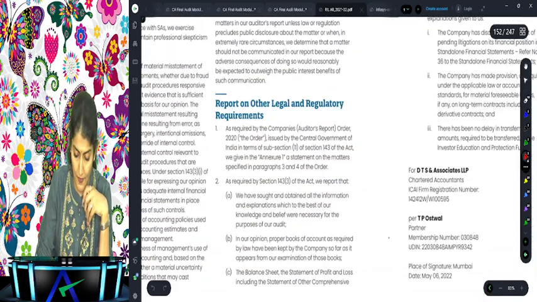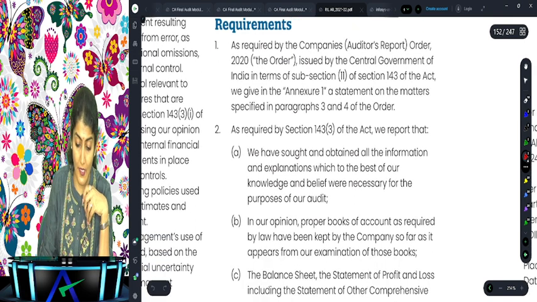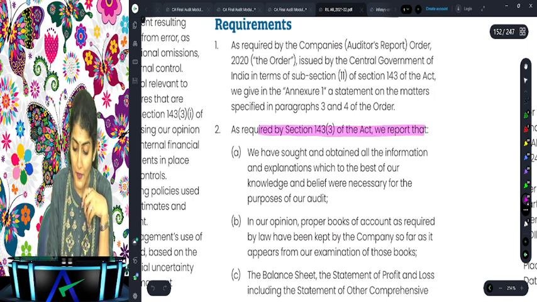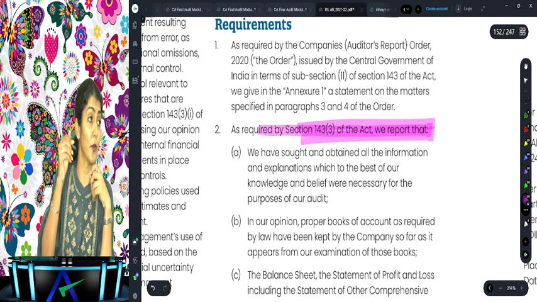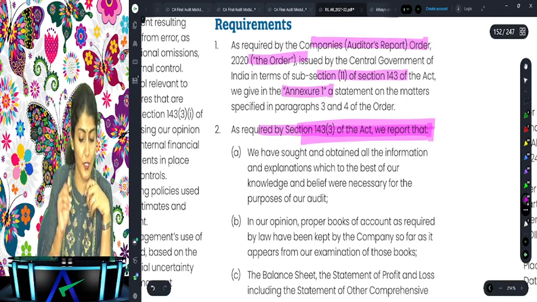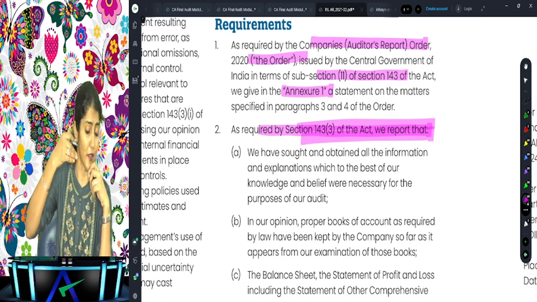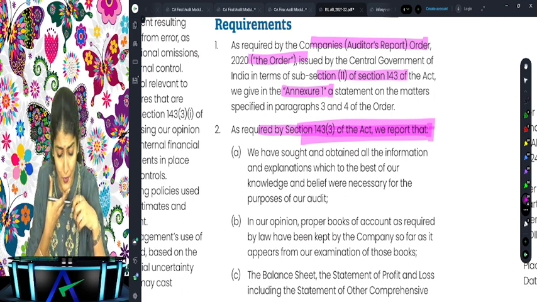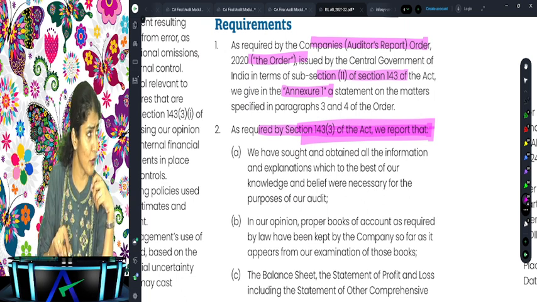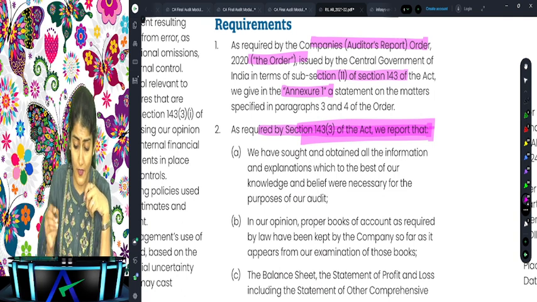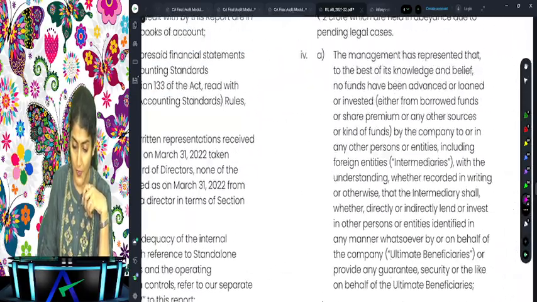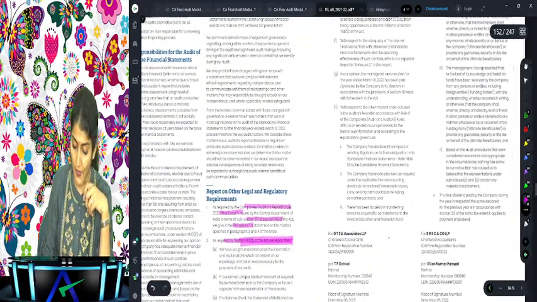Okay, right? If you check this particular report of Reliance Industries over here, what does it say? As required by section 143(3) of the Act, we report that. And before that it says 143(11), that is CARO, which is given as an annexure to the audit report, because there are 21 points to put in the main report. Does that mean that the Reliance auditor would not have done the inquiry? They would have done the inquiry, but because they don't have an adverse finding, you don't find it reported here. So 143(3), we report that, and then these are the additional points on which they have reported.